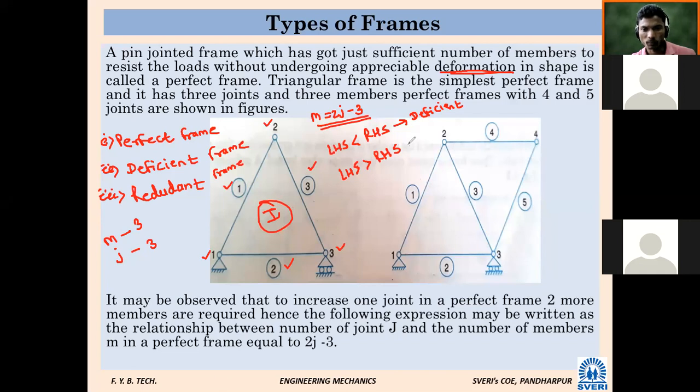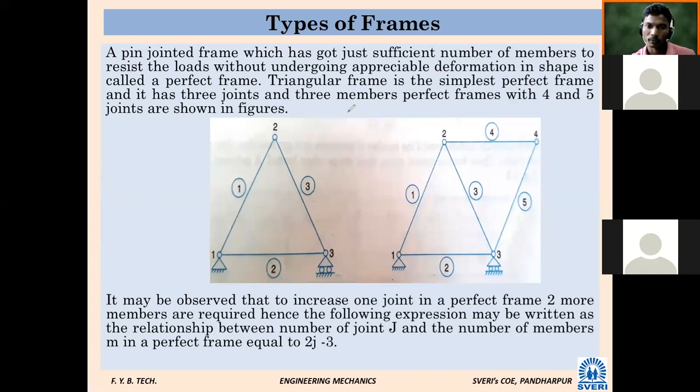Okay, it is not necessary to read all things, only one equation we have to remember, this very famous equation, m = 2j - 3, the standard equation, m for member, j for joint. If this equation is satisfied, it is a perfect frame. If LHS becomes less than RHS, what will be the type of frame? Deficient. And if LHS is more than RHS, then it will be a redundant frame. Like this we have to say.